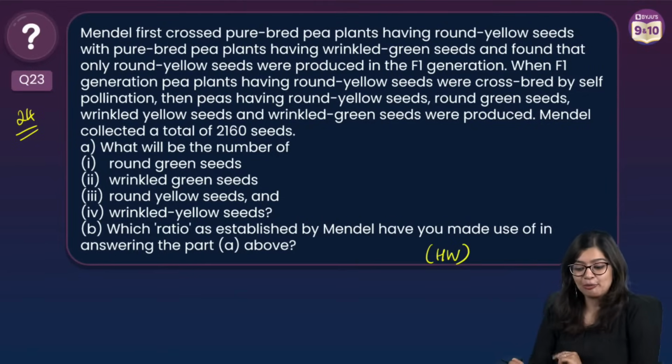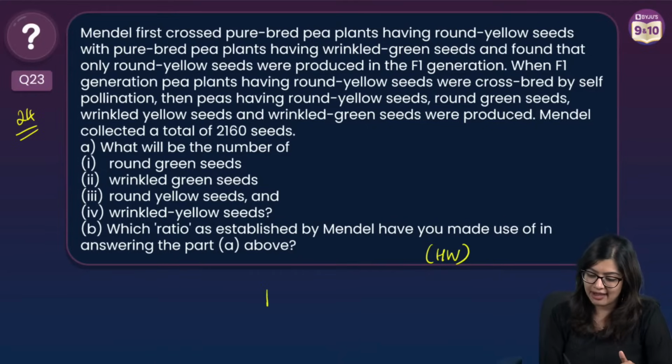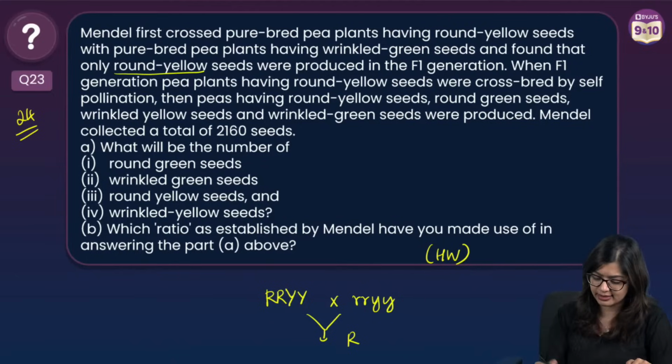We didn't solve it, but this was your homework question that I had given you, and you had all given me the answers in the comments, right? So here they're asking you, Mendel crossed a pure breed plant having round and yellow seeds. So he took round and yellow seeds and crossed it with that having wrinkled and green. And in F1, he got round and yellow seeds, right? So which means he's got this combination.